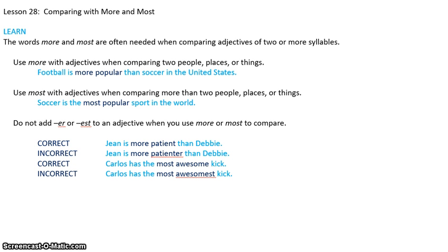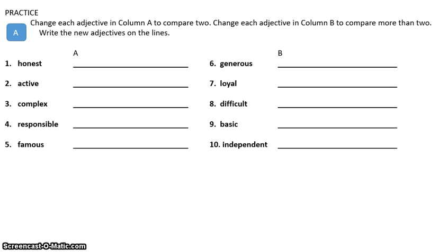So now what I want you to do is look at practice set A. On practice set A, in column A, you are comparing 2 things. So when you compare 2 things, and if the words have 2 or more syllables, you're not going to add an ER this time. You're going to put the word more in front of it.